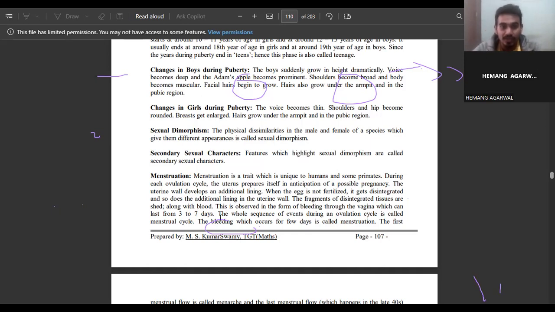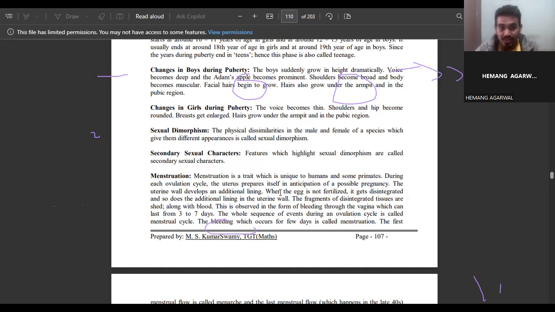And there is some sexual dimorphism, the physical dissimilarity in the male and female of a species which gives them different appearances, called sexual dimorphism. So sexual dimorphism is where there are some physical differences we can observe in both sexes by observation, like physical appearance only.